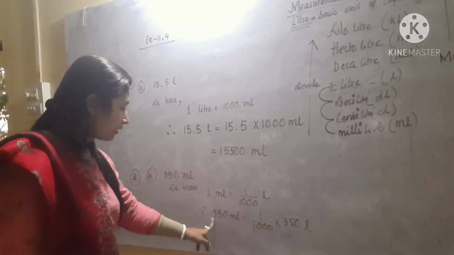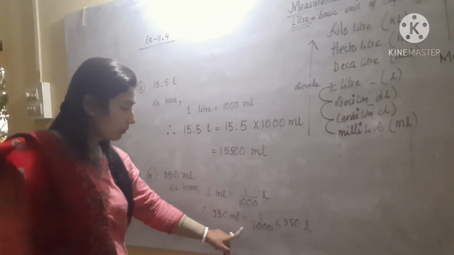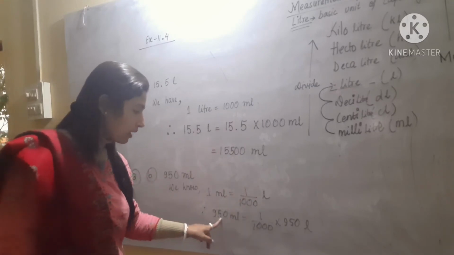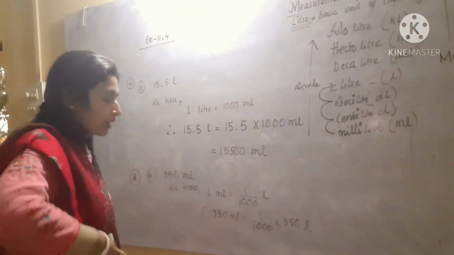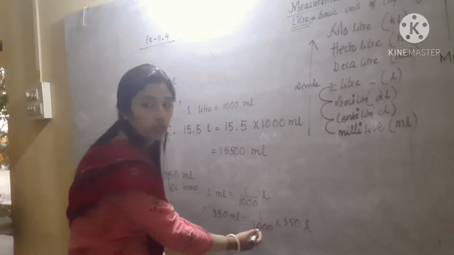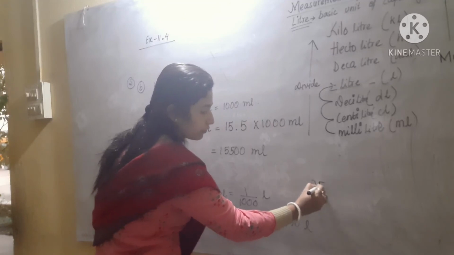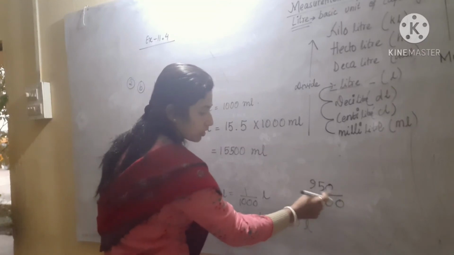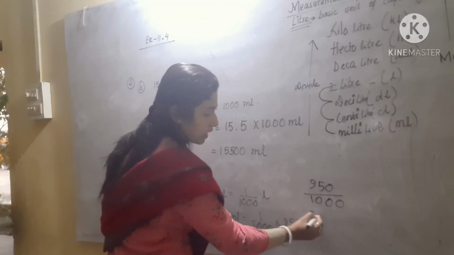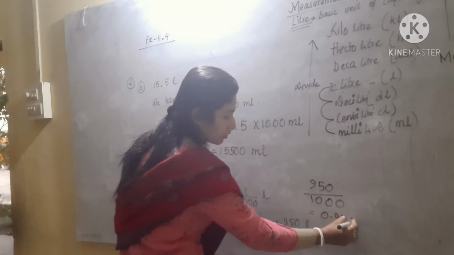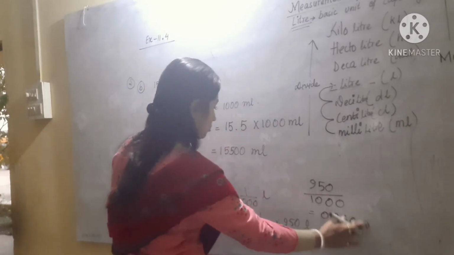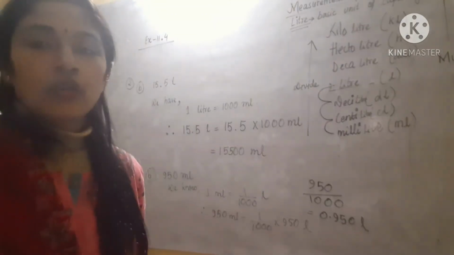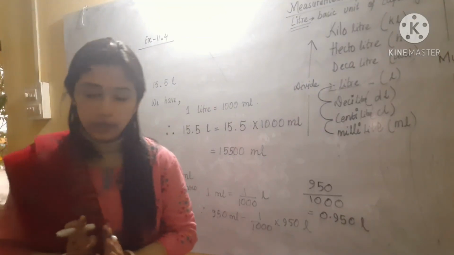So that means 950 ml will be how much? This will be equal to 1 by 1000. That means with this number we have to multiply our 950. And this calculation you already know. Just multiply the numerator. You will get 950, and 950 divided by 1000. So the position of decimal will be before 9. That means the answer will be 0.950 m. Sorry, this will be in liter. So 0.950 liter. So students, please try to do question number 4.